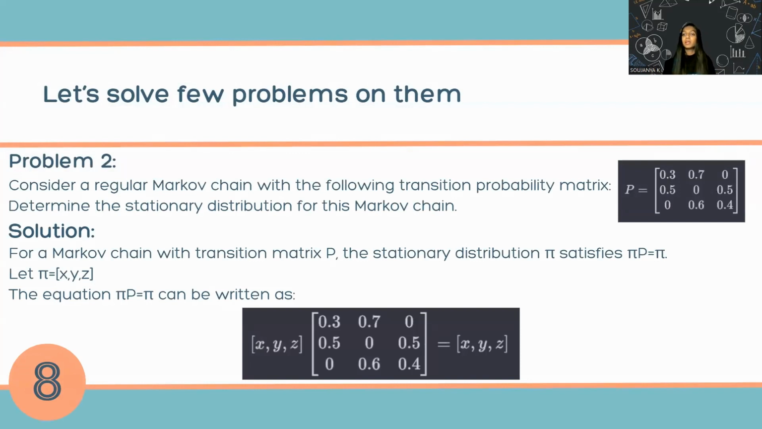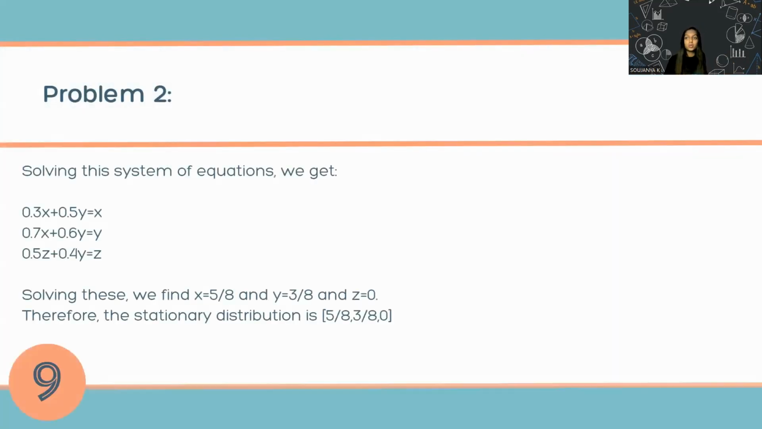This is a similar one, but it is a 3 by 3 matrix. Consider a regular Markov chain with the following transition probability matrix and determine the stationary distribution of this Markov chain. Since the previous problem was a 2 by 2 matrix, we took pi equal to x, y. Here it is a 3 by 3 matrix, so there will be three unknown variables, pi equal to x, y, z. And pi P is equal to pi can be written as pi times the P matrix is equal to x, y, z. If we solve the matrix multiplication, we get these three equations.